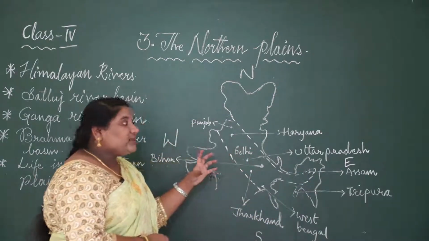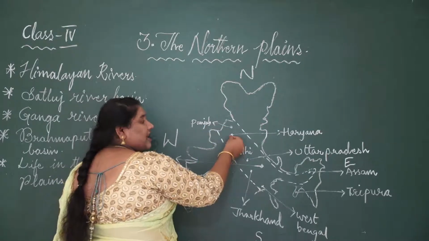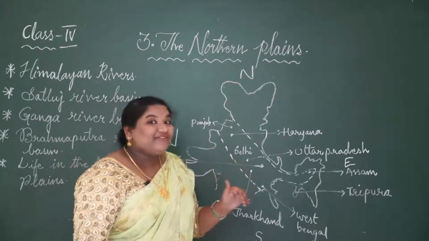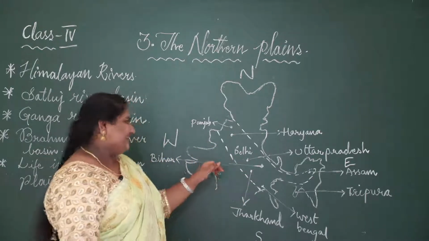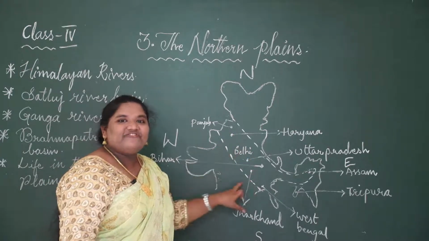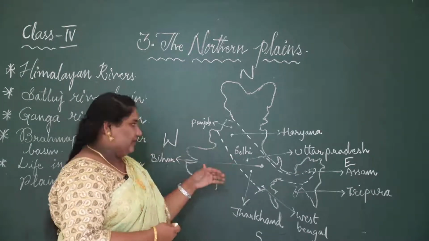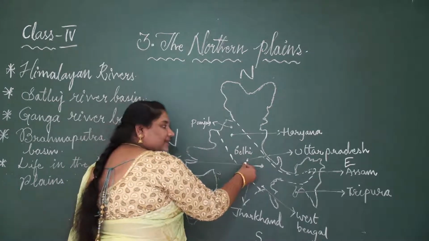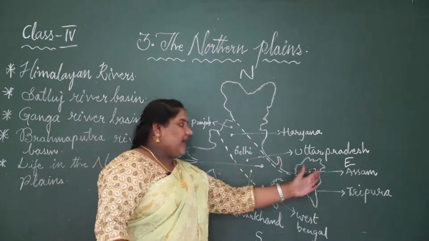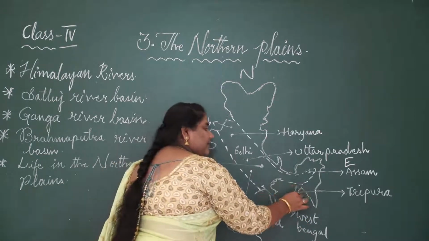So how many states do we have here? Like you can see, Punjab, then below Punjab we have Haryana. Then the capital of India. What is the capital of India? Exactly correct. That is Delhi, which is in the center of India. So Delhi is also in the northern plain. Okay. Then comes Uttar Pradesh. Then after that, Bihar, Jharkhand, then Assam, and here we have Tripura, where it is bounded on 3 sides.